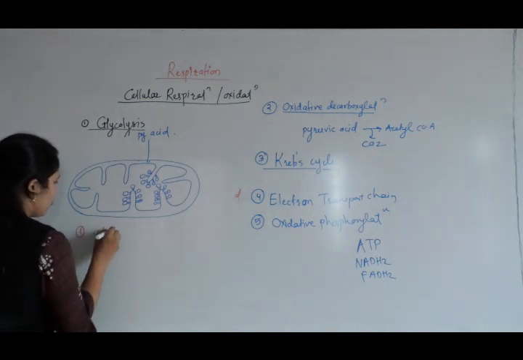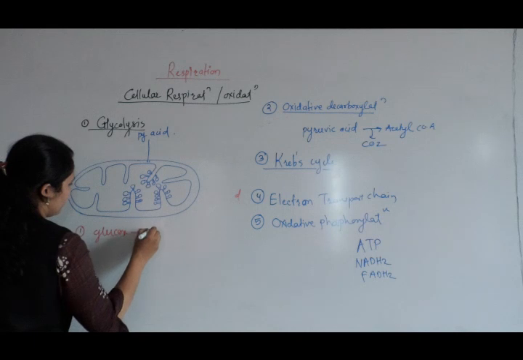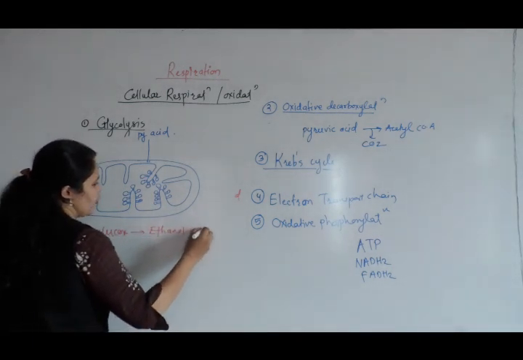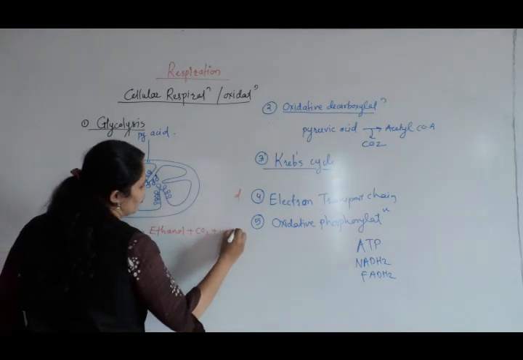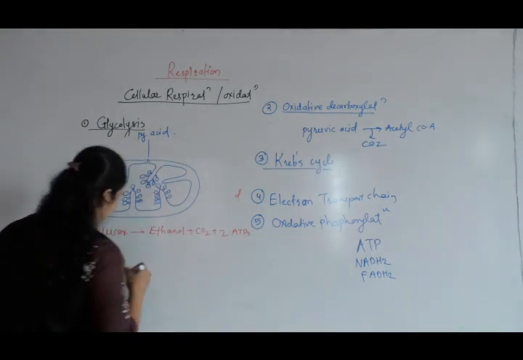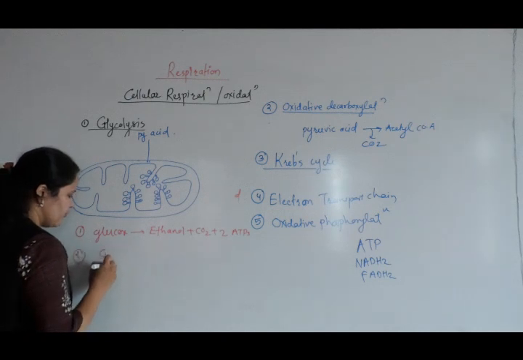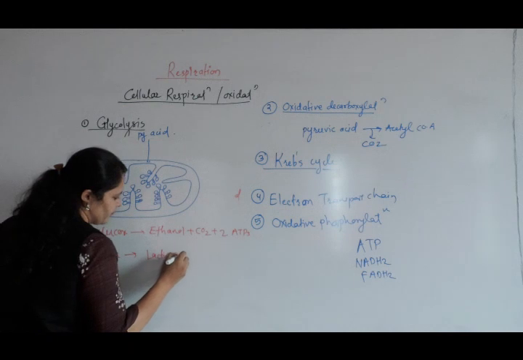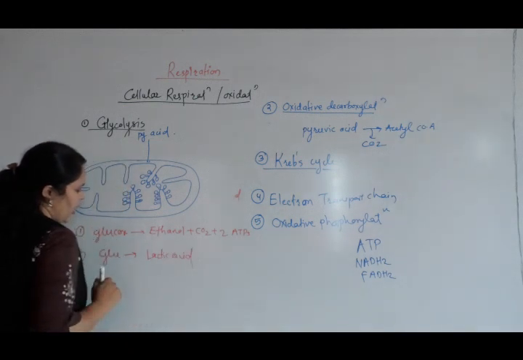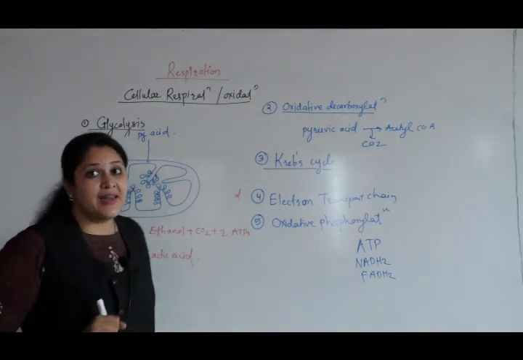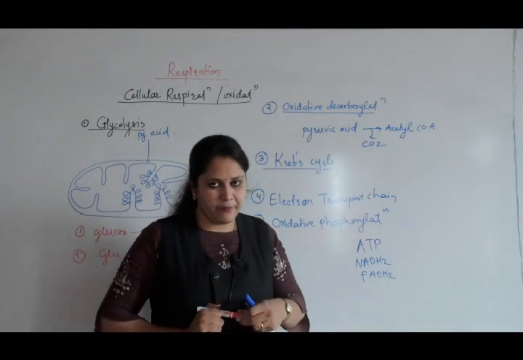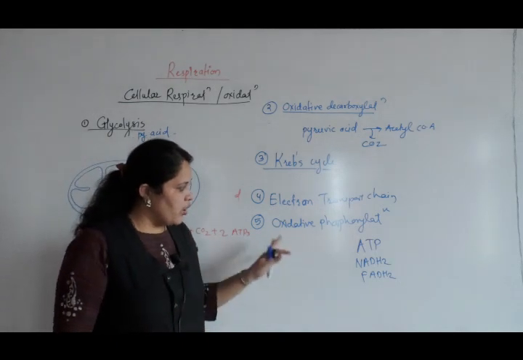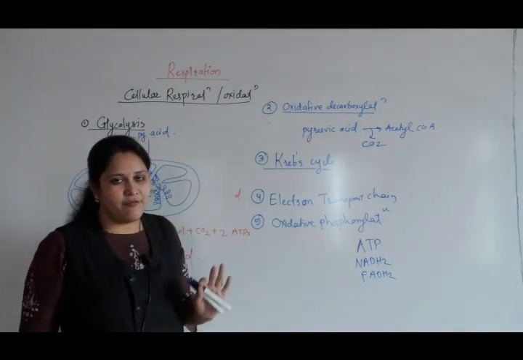First one, glucose is converted to ethanol. In this, a large amount of CO2 is produced and only 2 ATPs are produced. The second product is where glucose is converted into lactic acid. These bacteria are our lactic acid bacteria. This is also an enzyme-mediated process. So this is the general idea of respiration.